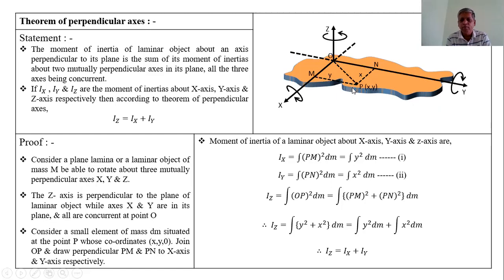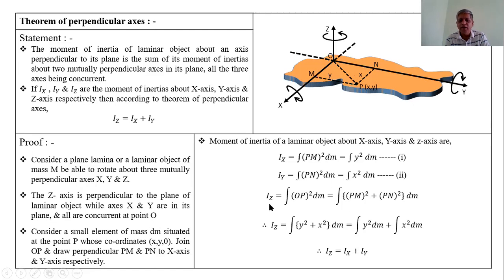Therefore, according to Pythagoras theorem, OP square is equal to PM square plus MO square. But MO is equal to PN. Therefore, OP square is equal to PM square plus PN square.